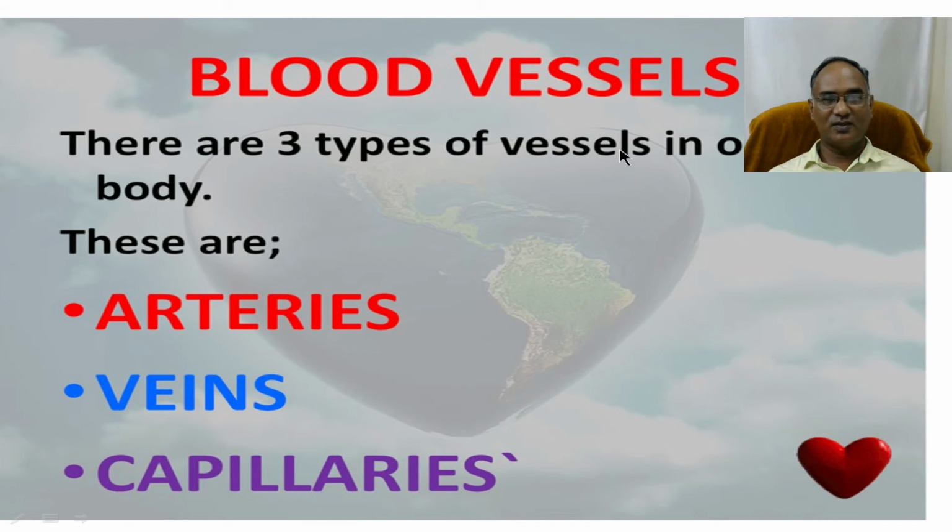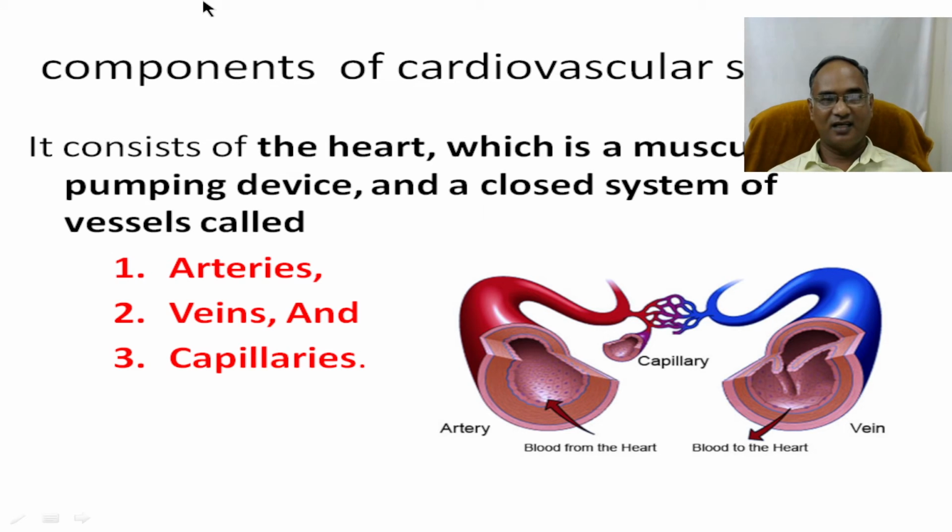So when you talk about blood vessels, arteries, veins, and capillaries, let us discuss the cardiovascular system and its components. Arteries always carry oxygen-rich blood from the left ventricle through the aorta and the arteries. Finally, it reaches the nearby tissue.